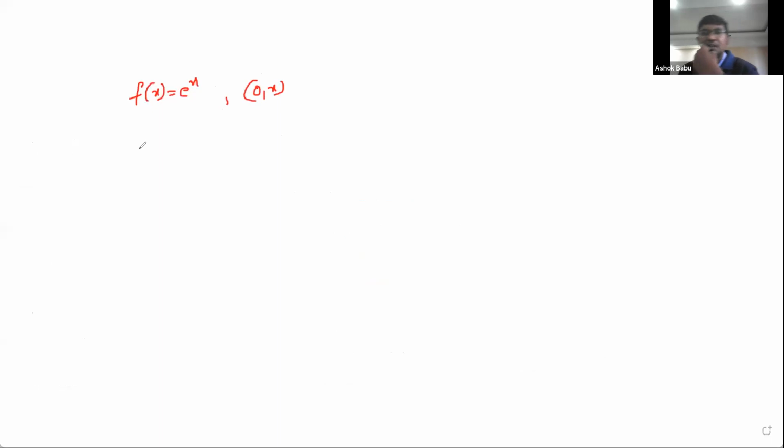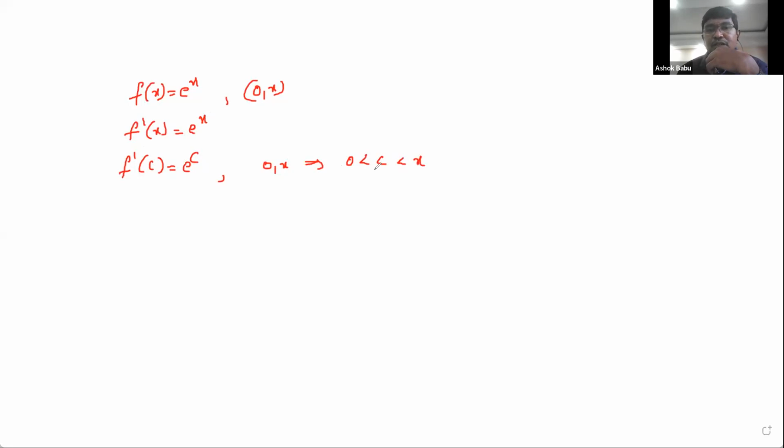Okay, and based upon this one, why am I taking e power x? Because the function is in terms of e power x, you need to assume that f of x is equal to e power x. Therefore, from this f of x, you need to consider f dash of x, even there is no change. And f dash of c is e power of c also. But here 0 is less than c, which lies in between 0 and x. That is, 0 is less than c is less than x only.